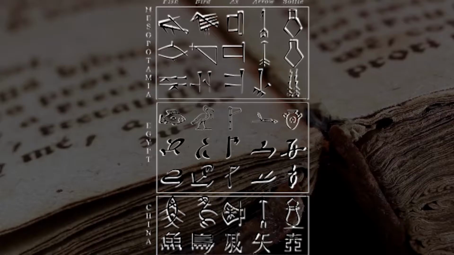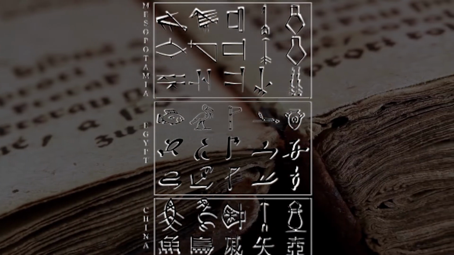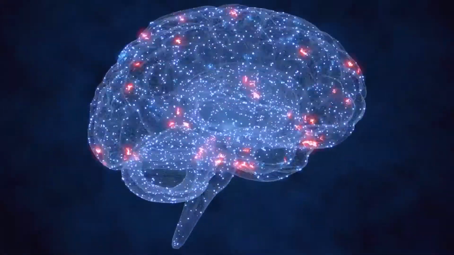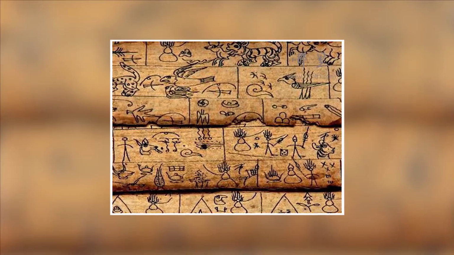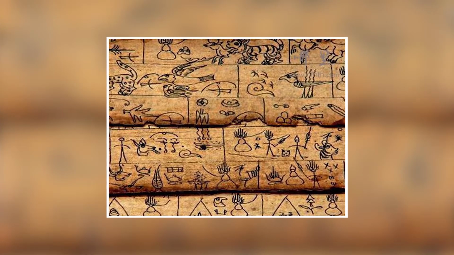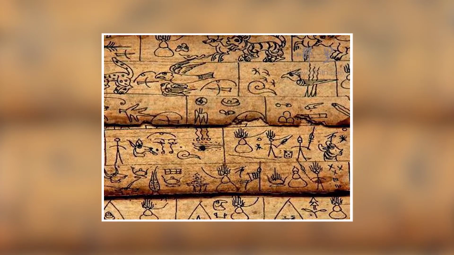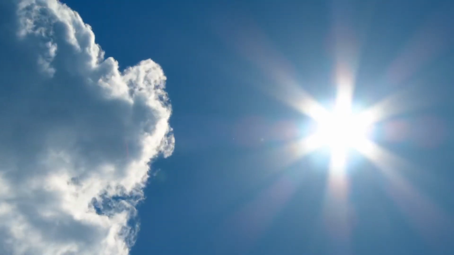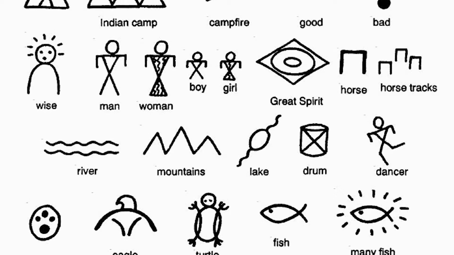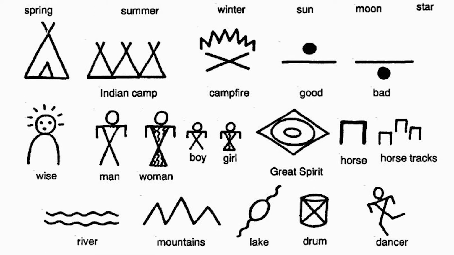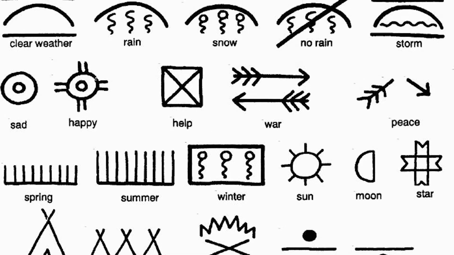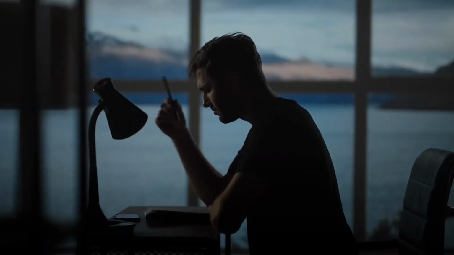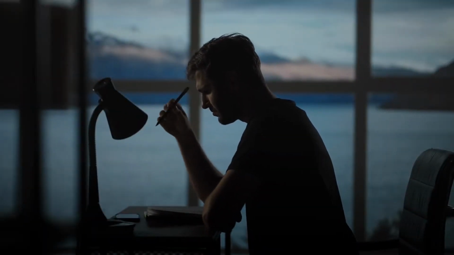Idiograms. The next stage of communication was idiograms. With the development of the human brain, the species were now capable of thinking about abstract things. Pictograms were used to represent mostly physical things, things that could be resembled in drawings. For example, the sun. Idiograms, on the other hand, could convey concepts and ideas like heat, light, day, and even sun god.